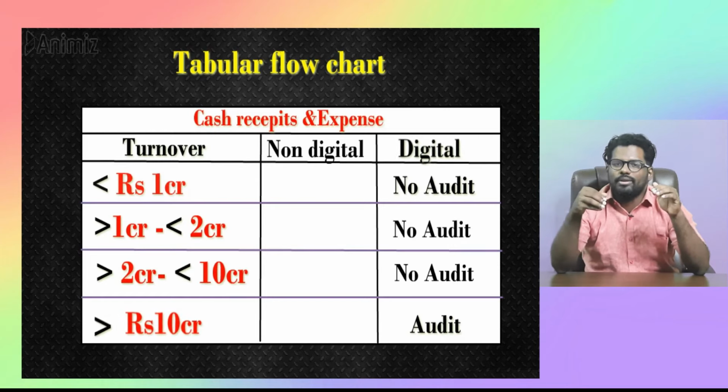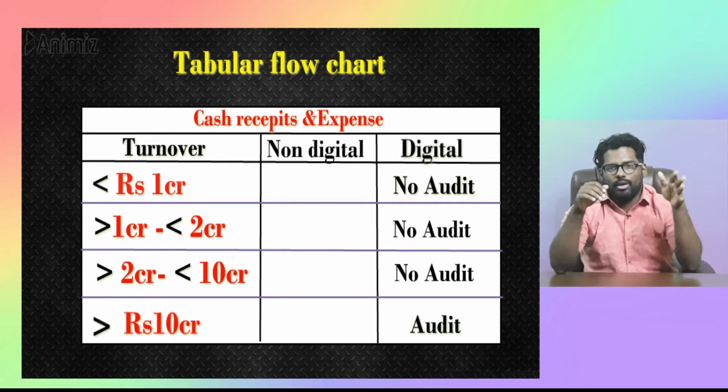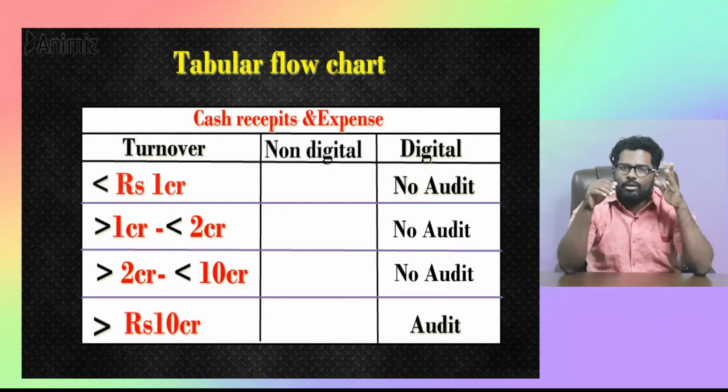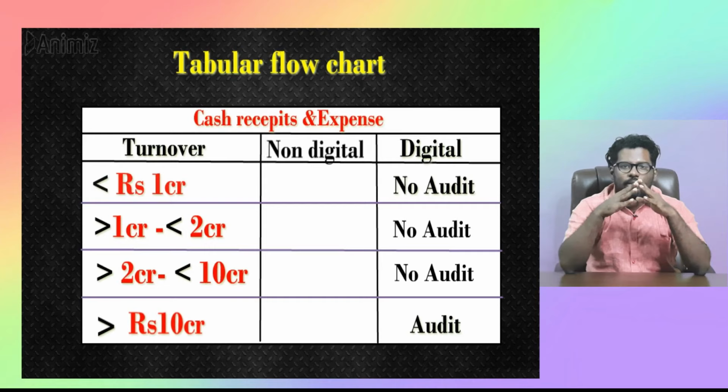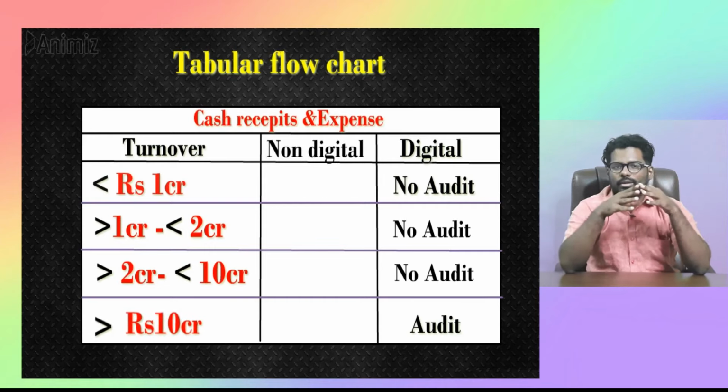Our F&O business will be classified as a digital mode of business. All our pay-ins, payouts, GST, brokerage, everything is clearly documented through a digital mode. What about non-digital cases? Because there are people who do other business, right? We will understand what the tax audit implication is for them. Let us bucket them into four buckets.